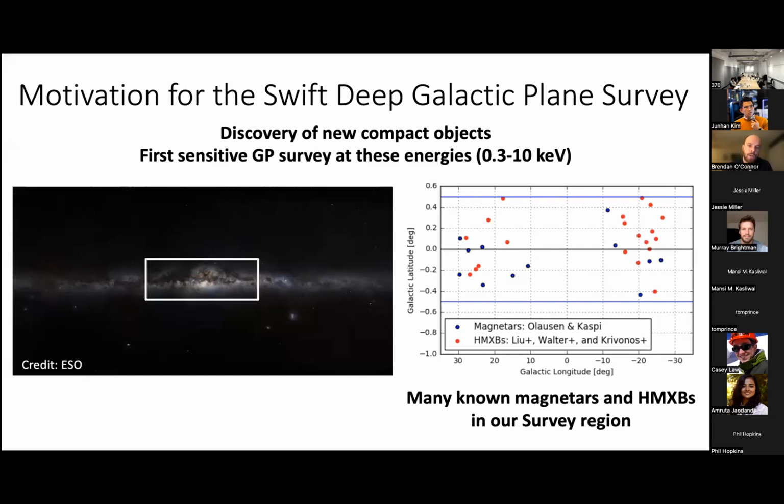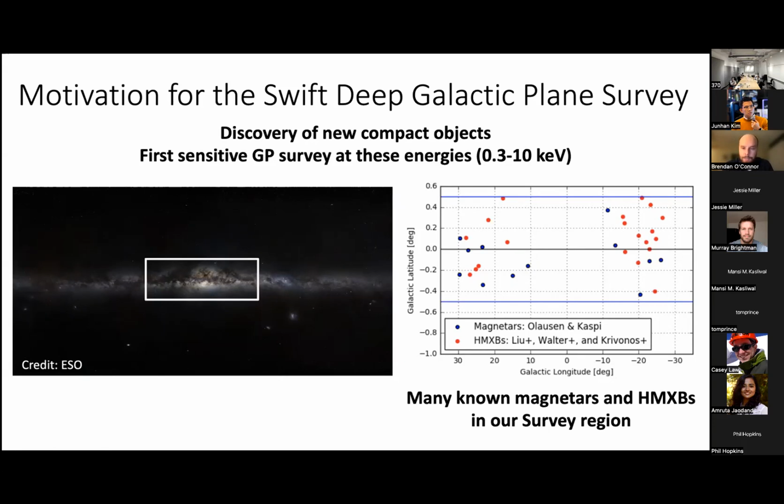So first, I would just want to motivate why we undertook a galactic plane survey with Swift. The main goal is the discovery of new compact objects, such as neutron stars, white dwarfs, black holes.